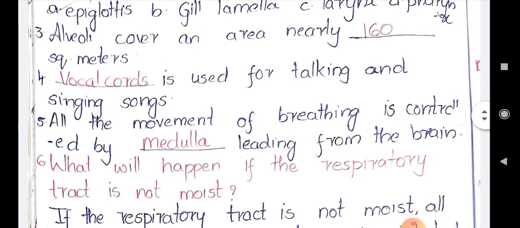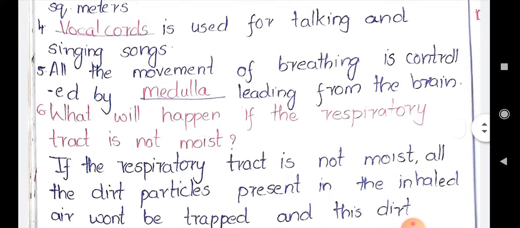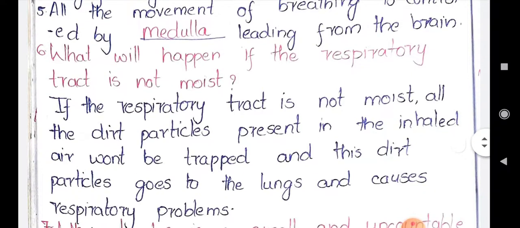Next, what will happen if the respiratory tract is not moist? If the respiratory tract is not moist, all the dirt particles present in the inhaled air won't be trapped, and the dirt particles go to the lungs and cause respiratory problems. Generally, when we inhale air, different types of gases will be present, along with dust particles present in the atmosphere. When these dust particles enter the respiratory tract, if it is not moist, it can't capture the dust particles.